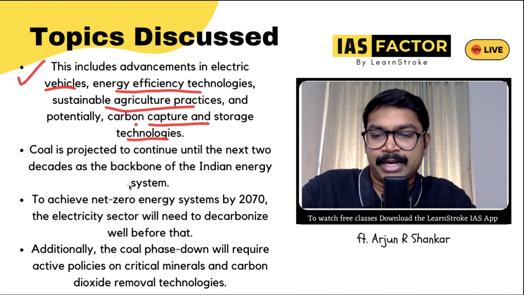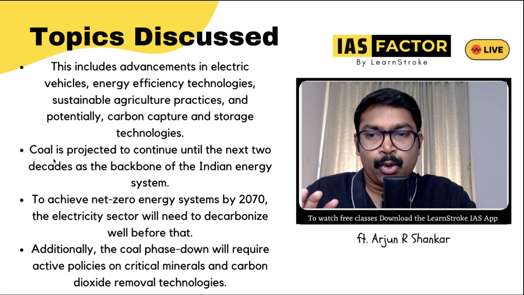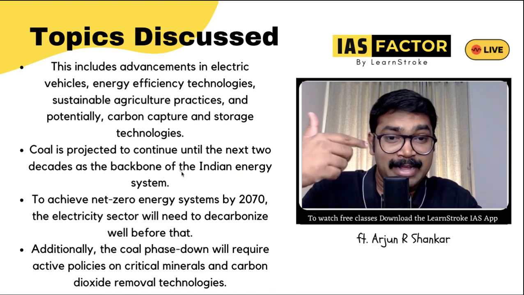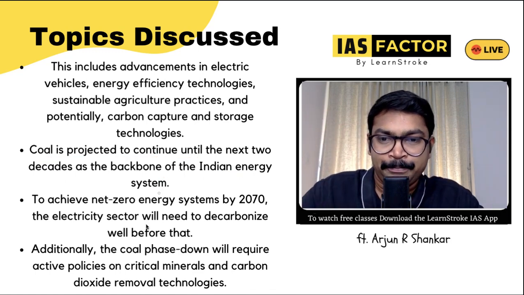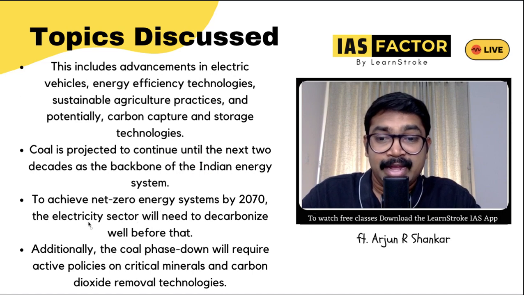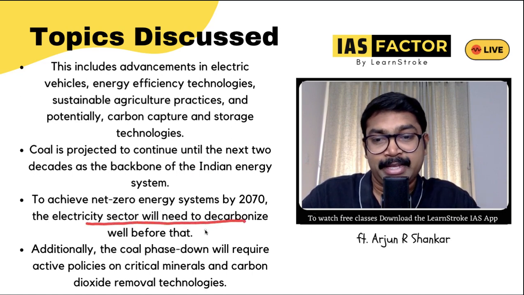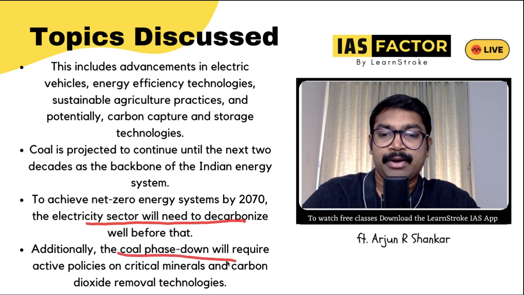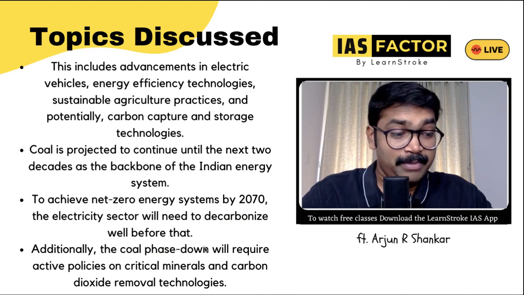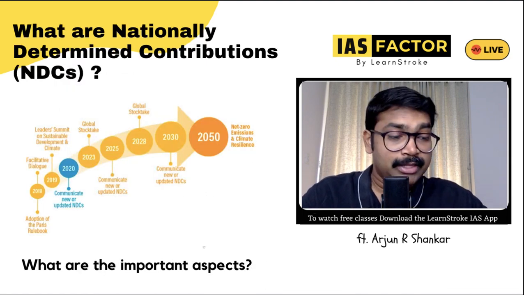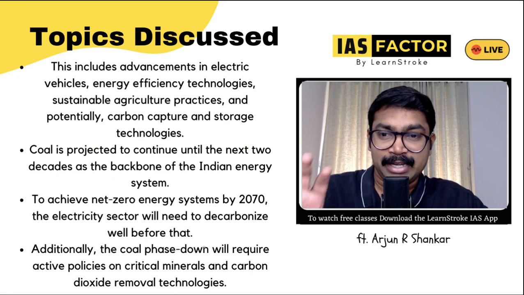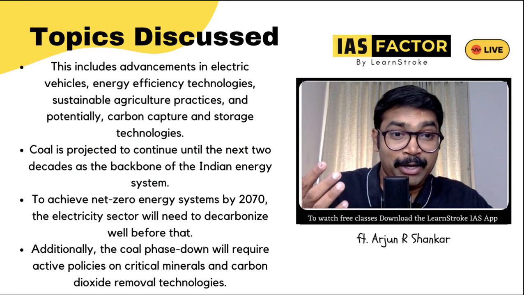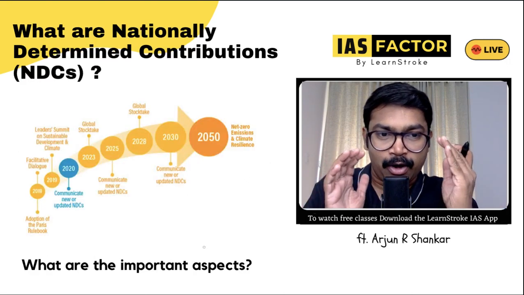But definitely you should see that in the coming next 20 years, coal is projected to be the backbone of the Indian energy system, which we need to decarbonize, reduce. To achieve net zero by 2070, the electricity sector will have to decarbonize. The electricity sector also needs to decarbonize, and the coal phase down also will need to be brought in. So all this is what is called India's energy target. All this should happen, or else 2070 will not happen automatically. We have to do a lot of initiatives like this.